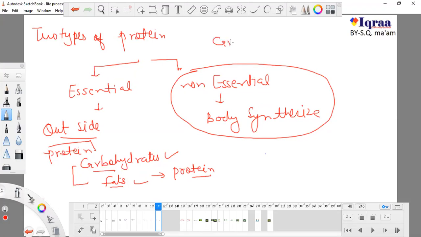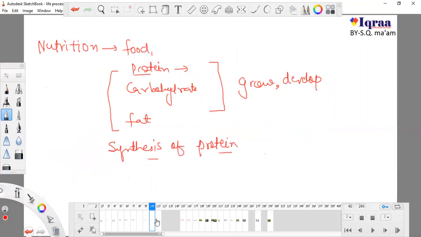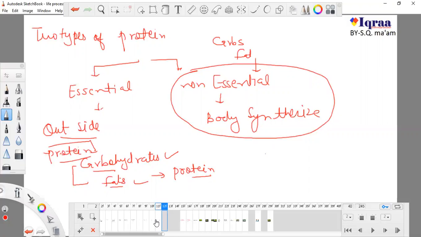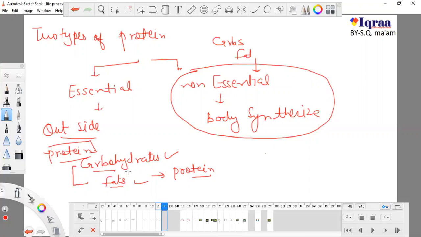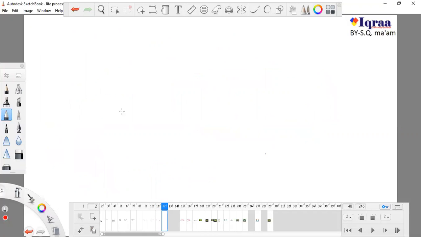So we eat carbohydrates and fat to synthesize protein in our body, and some protein we directly take from outside in the form of food. So this is nutrition, and it gives us power to grow, to develop, to maintain our daily life, to maintain our life processes. Simple. Food helps us to maintain whatever life process we need: running, sleeping, eating, breathing, digestion, transport, all of it.